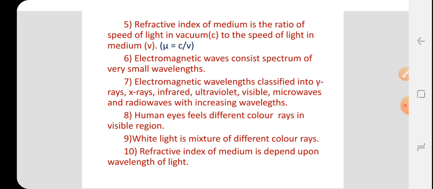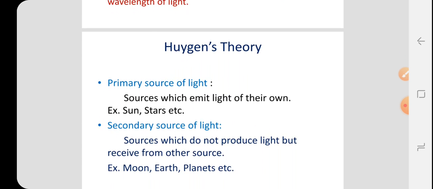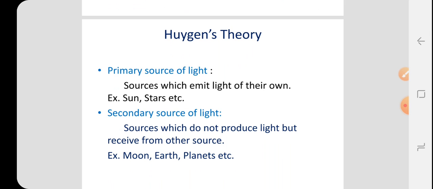Red light has a different refractive angle, violet light has a different refractive angle, therefore we get a different refractive index for each color.